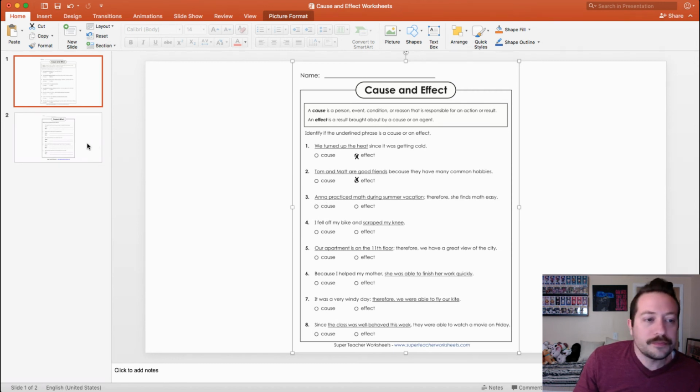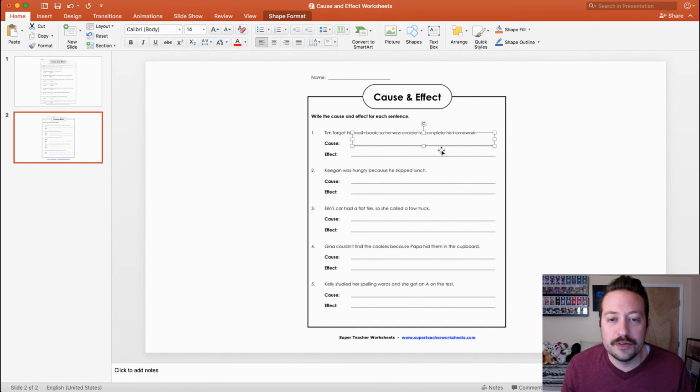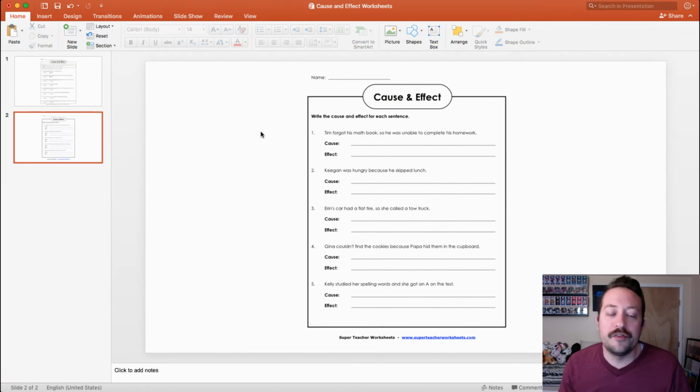The second sheet here, we're going to do the first one together. This one, you have to write what is the cause and what is the effect of the sentence. So let's read the sentence. Tim forgot his math book, so he was unable to complete his homework.